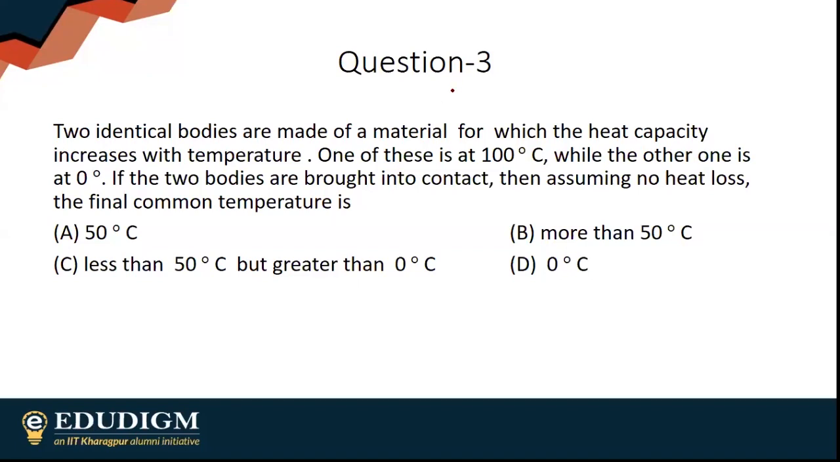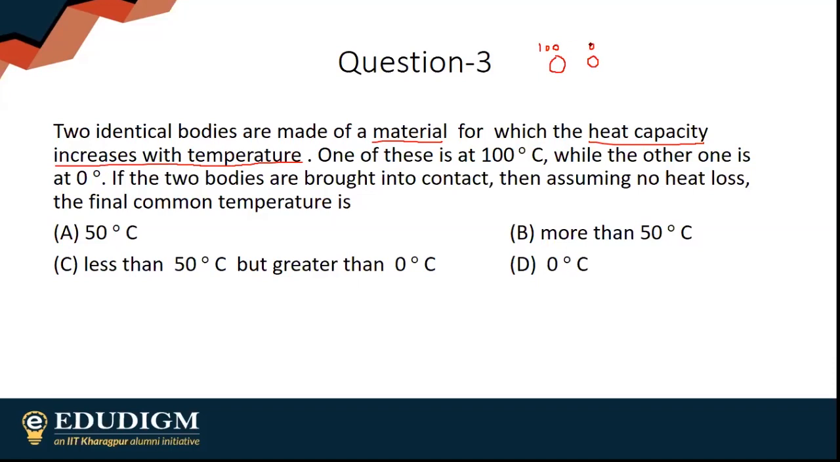The question is not clear, sir. Okay, there are two identical bodies made up of a material. For the material, the heat capacity is increasing with temperature. This is given. Obviously, there are two identical bodies. One is at 100 degrees centigrade. Another one is at 0 degrees centigrade.